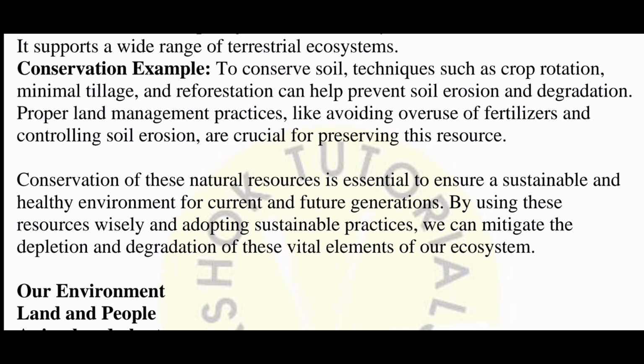So we, as responsible citizens, human beings, should try to be sustainable in our use of resources, all right? So use them today. If you need water, use water. If you need air, use air. If you need land, use land.